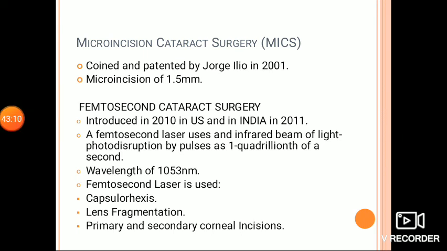The femtosecond laser uses an infrared beam of light to precisely separate tissues through a process called photodisruption by generating very short pulses. It has a wavelength of 1053 nanometers and is based upon the technology whereby focused laser pulses divide material at the molecular level without transfer of heat or impact to the surrounding tissue.